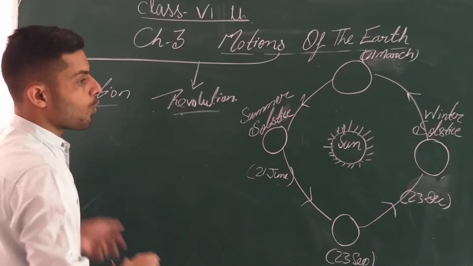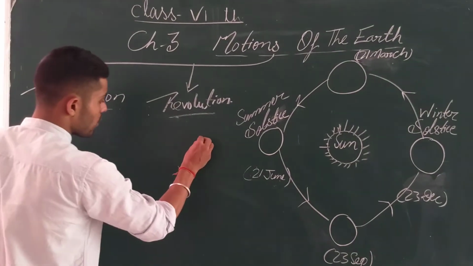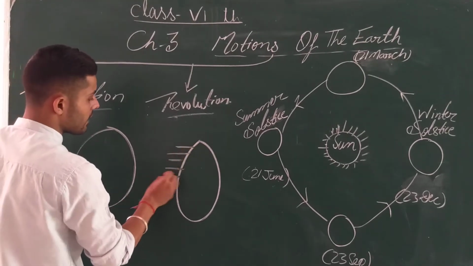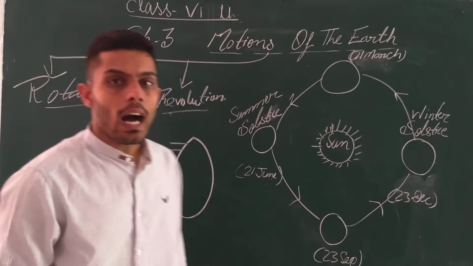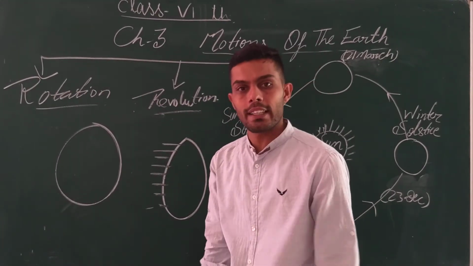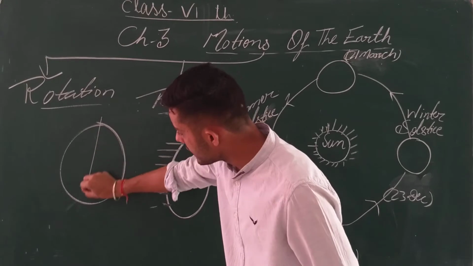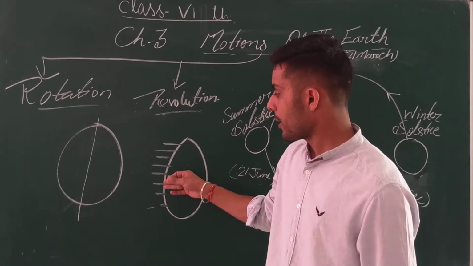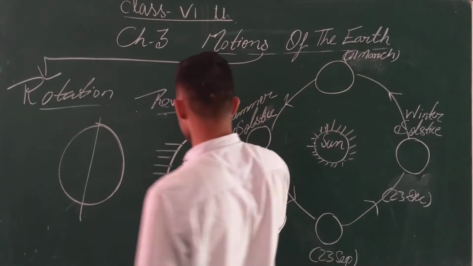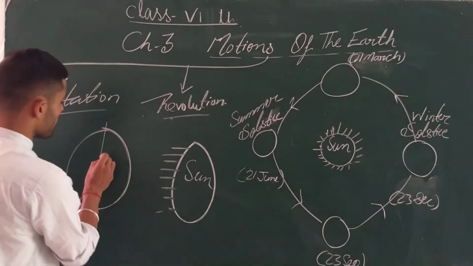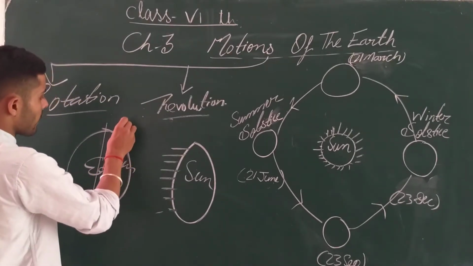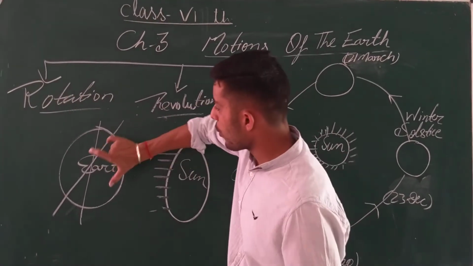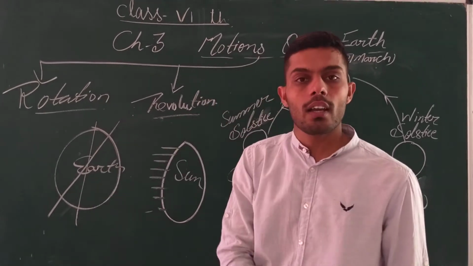Besides that, there are more things also. Suppose this is our sun and this is our Earth. We are looking at the sun rays falling on it. Only half of the portion is getting our sunlight. This half of the portion will only get the light which is emitted by the sun. Got it? This is the sun, this is the Earth, and our Earth is tilted at 23.5 degrees. So only half of the portion will get our sunlight.